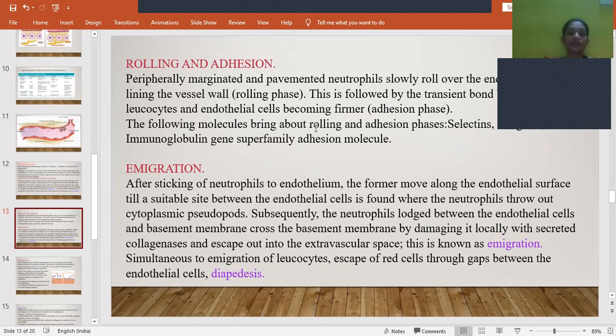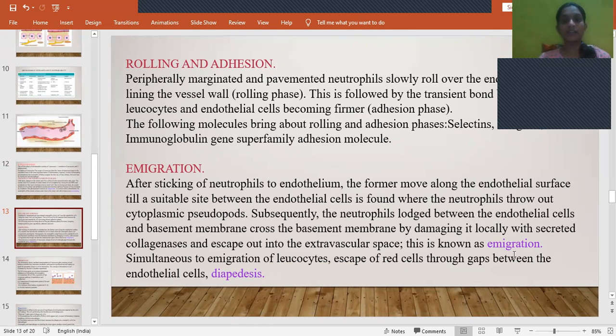And then once they get stuck to the endothelial lining, they should undergo emigration. So after sticking, what will these neutrophils do? They will release certain pseudopods. These will release certain enzymes like collagenases, that is proteases. So all these enzymes cause damage of this endothelial layer, thereby forming an opening, and from there the blood cells will move out of the blood vessel. That process is known as emigration.